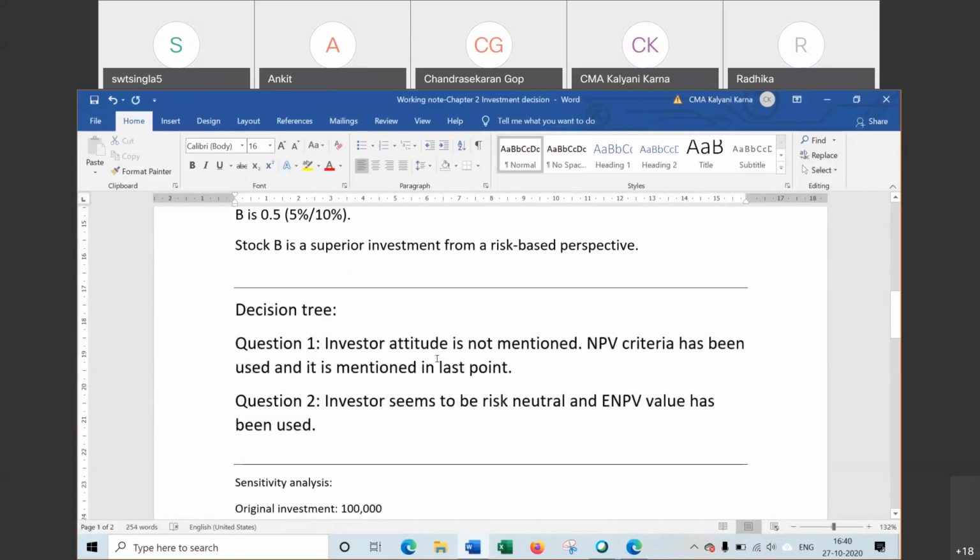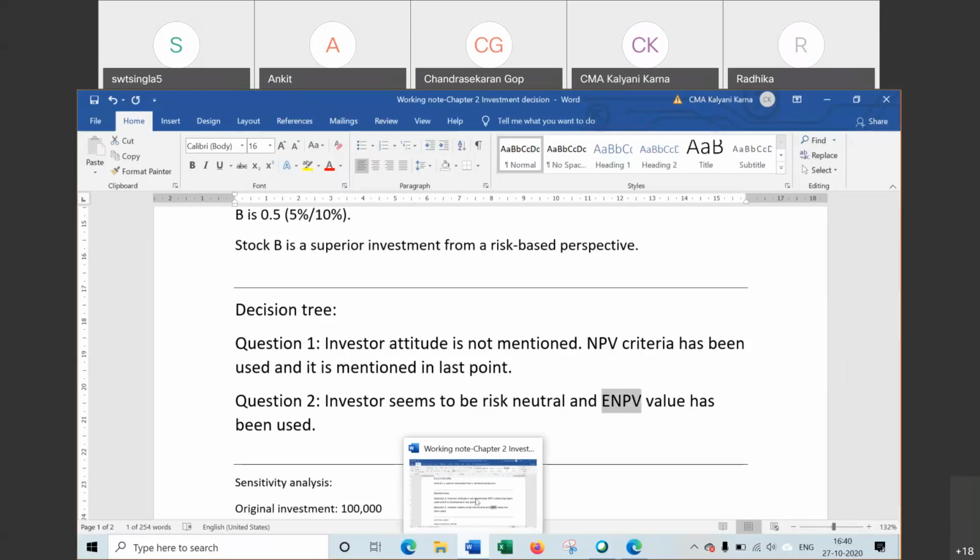In question 1, investor attitude is not mentioned, first point. Second, NPV criterion for decision making, investment decision, this has been mentioned in point B. That's why NPV value has been taken. But in question 2, nothing is mentioned. So we have assumed that investor is risk neutral and taken this value, expected NPV. However, generally this method is used, expected NPV.